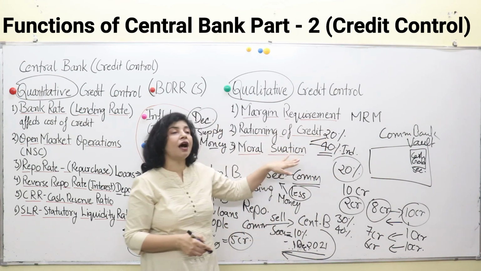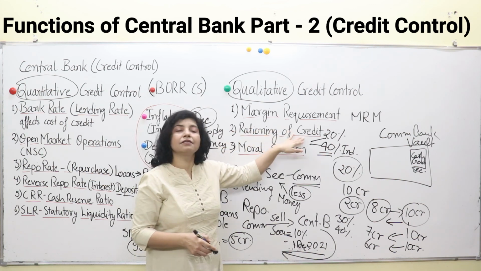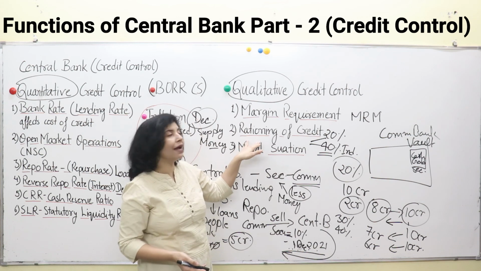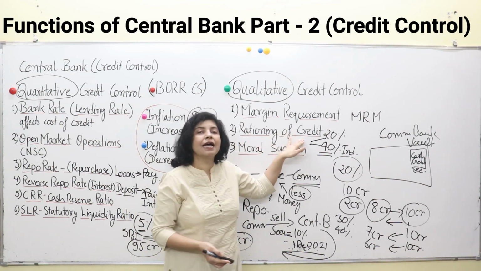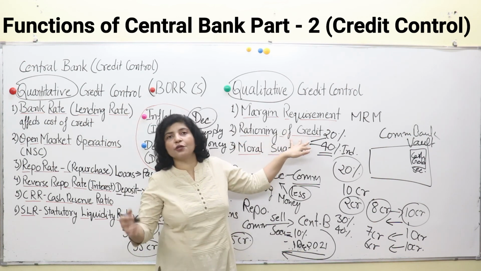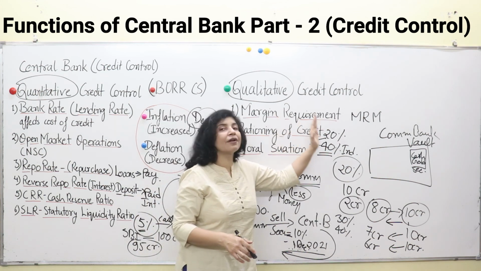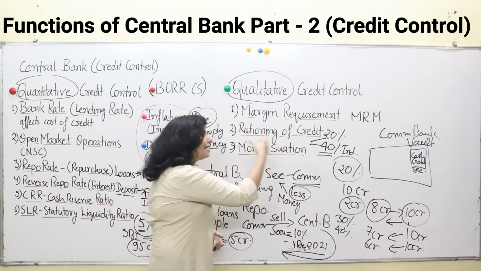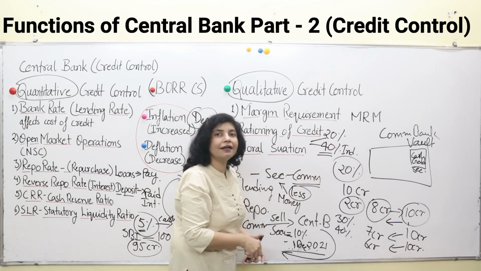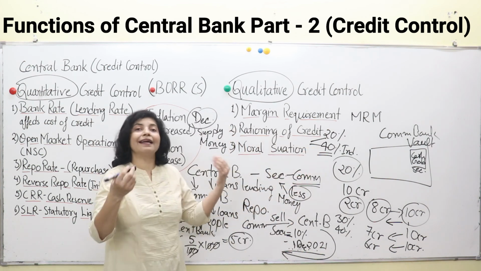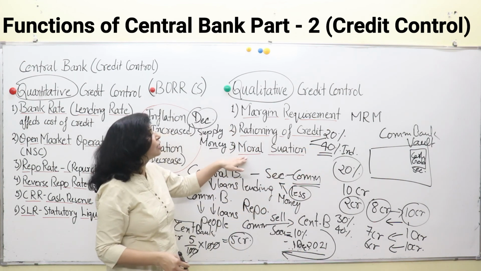In this manner, the quota of credit that can be forwarded to sectors is fixed by the central bank by rationing of credit. Like we have public distribution shops or ration shops, in the same manner credit is also rationed. Credit is given to the sectors which require help in any form.